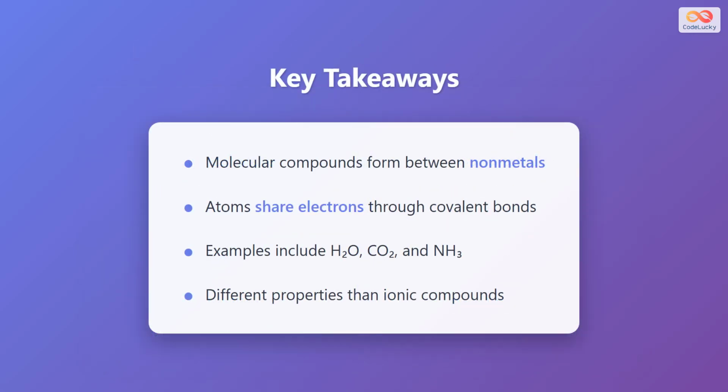Let's summarize what we've learned. Molecular compounds form between nonmetals through covalent bonding. In this process, atoms share electrons rather than transferring them completely. Common examples include water, carbon dioxide, and ammonia, which are all essential to life and industry. Molecular compounds have different properties compared to ionic compounds, including lower melting points, poor electrical conductivity, and often existing as gases or liquids at room temperature. Understanding molecular compounds is fundamental to grasping how matter behaves at the atomic level.